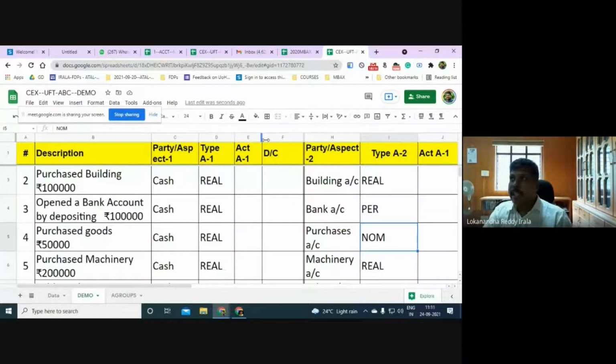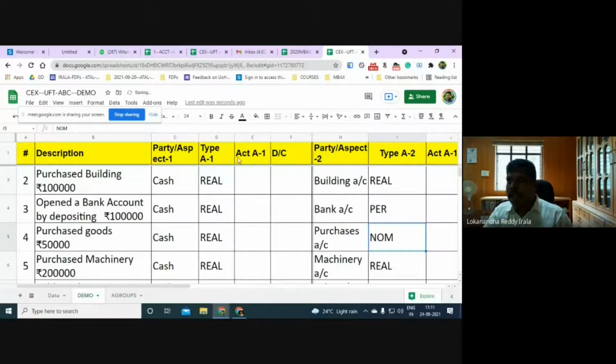Same is the case with stationery. When you purchase stationery, you are able to feel it as real, it is touchable. But at the same time, it is not going to be with us for a long time. So instead of calling stationery an asset, we call it an expense. Wherever you treat expenditures as assets, they become real accounts.